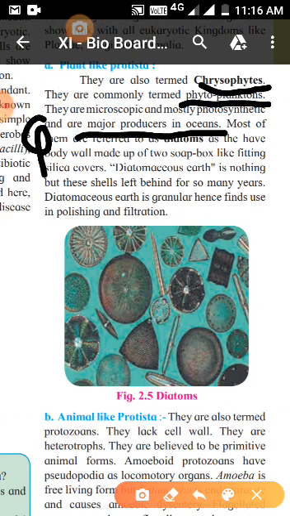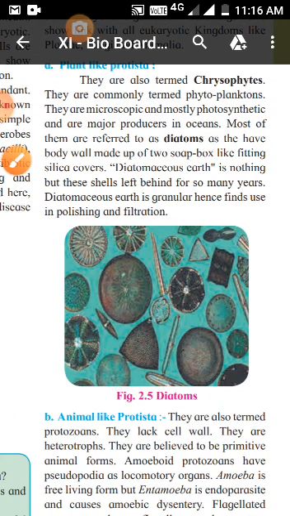So inside the water, that is inside the ocean, Protistas, especially plant-like Protistas, are the major producers. And what do you call them? The common term is phytoplanktons. And how are they? They are microscopic, very small, and they do photosynthesis. How is their construction? I'll show you one.